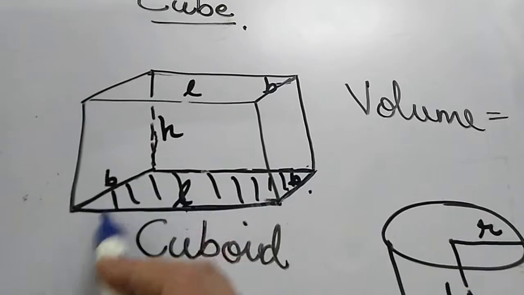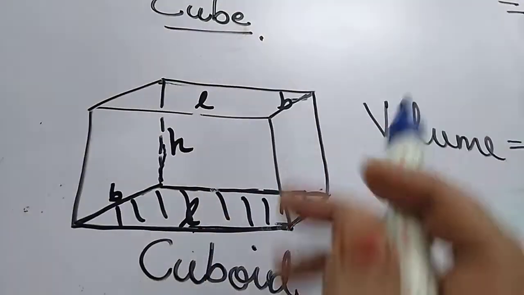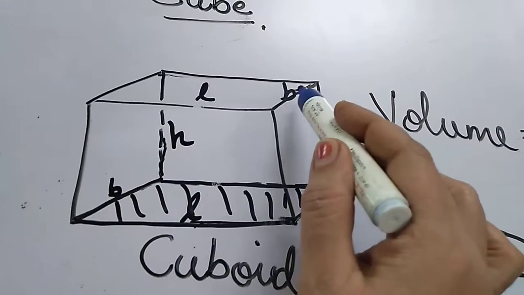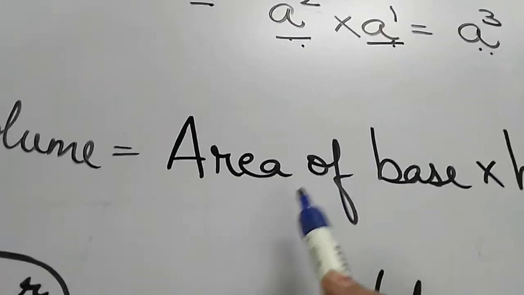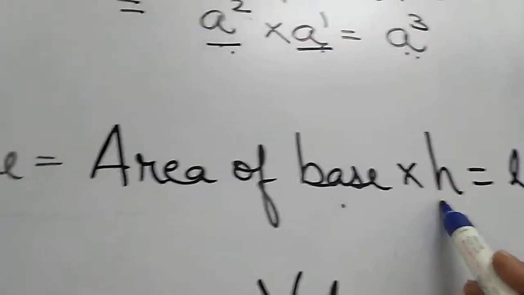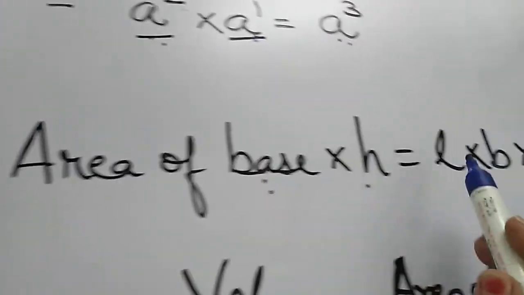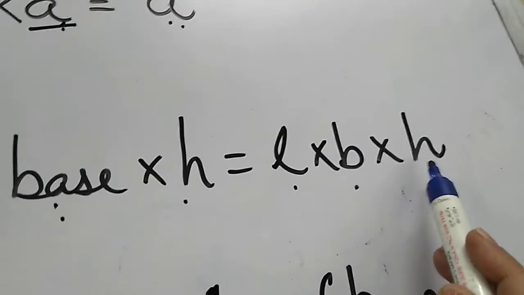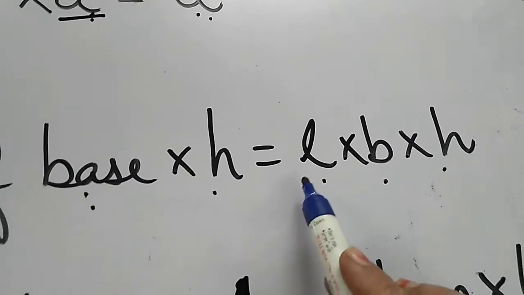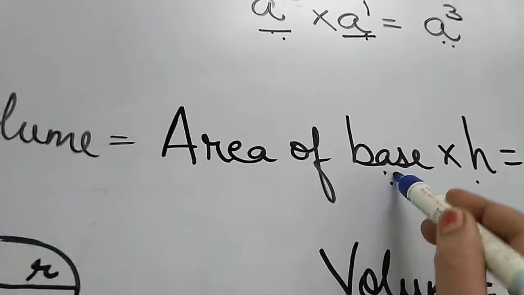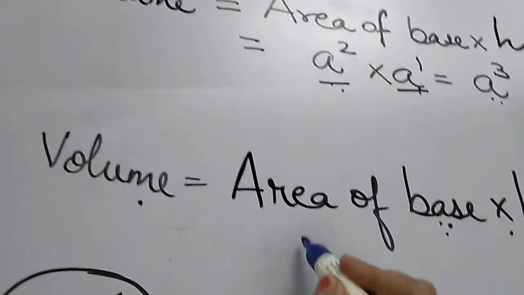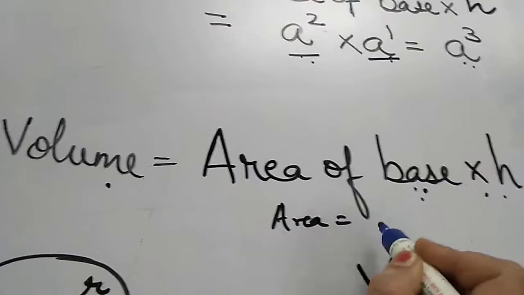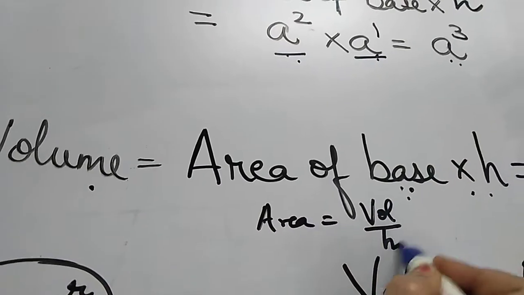This base is going to a height H. The same area is at the top also, so we can say it's a regular figure. Volume is equal to area of base into height. The base is a rectangle, so area of base is length into breadth, and this area goes to a height H. Therefore the volume of a cuboid is L into B into H. Here also you can find the area of the base by dividing volume by the height. So area of the base is equal to volume divided by the height.